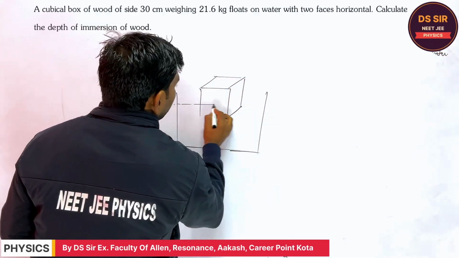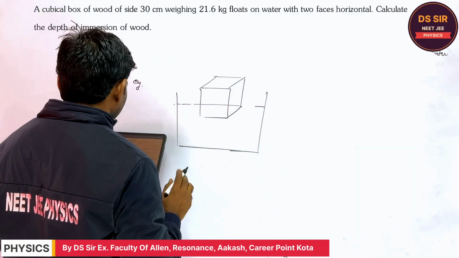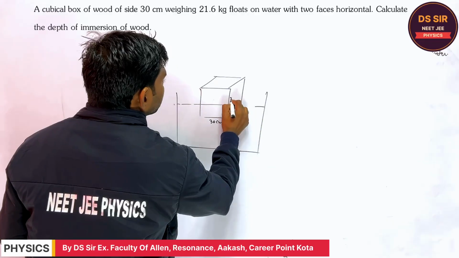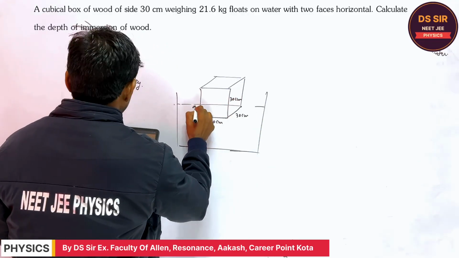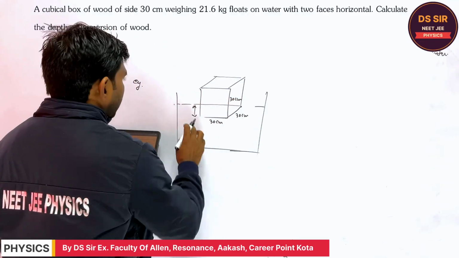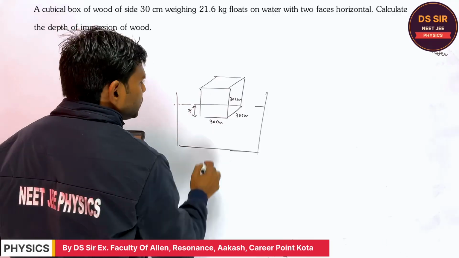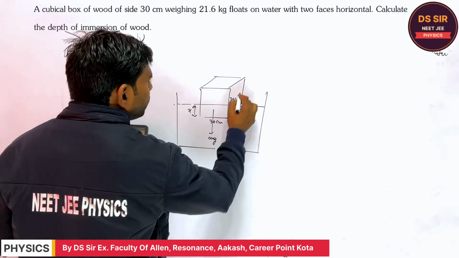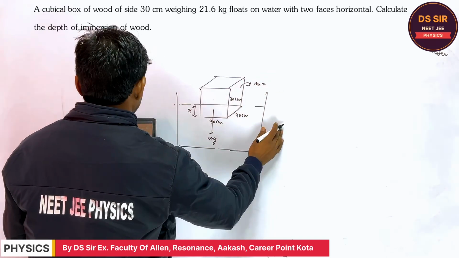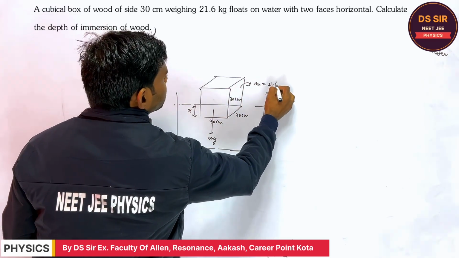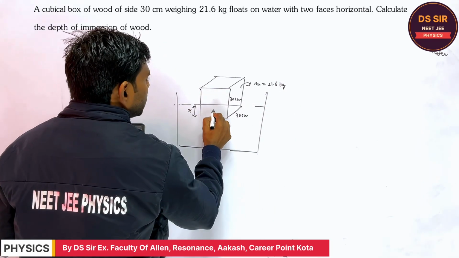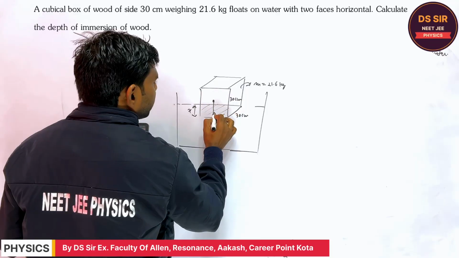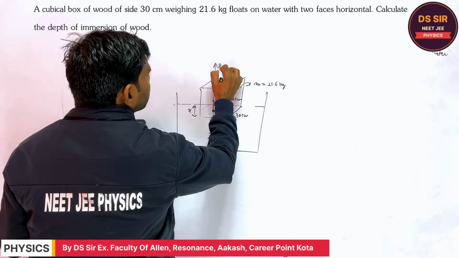All right, and the weight is given. The side is 30 centimeter, 30 centimeter, 30 centimeter. So what they are asking is to calculate the depth. The mass of this cubical block is given to be 21.6 kg, and therefore the buoyant force will act. Although the weight mg will act at the center of gravity, the buoyant force will act at this point.